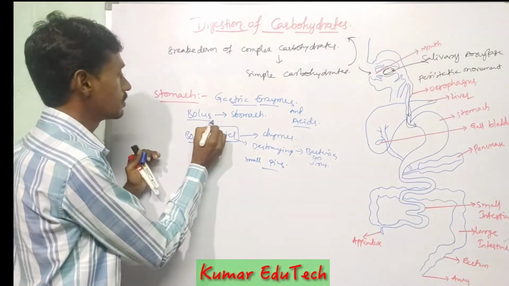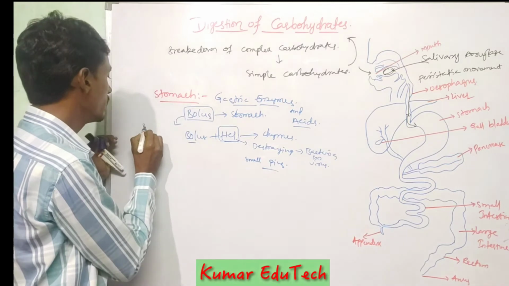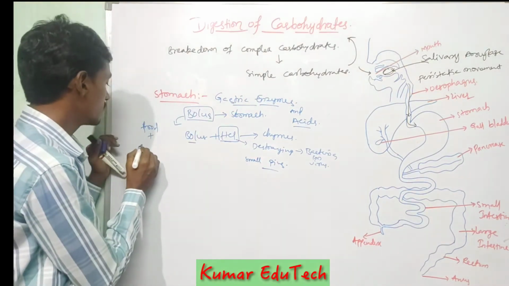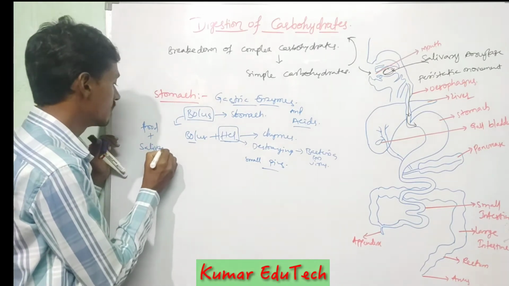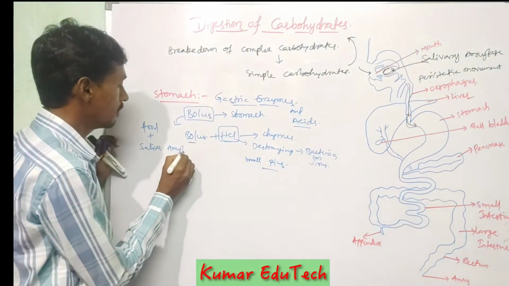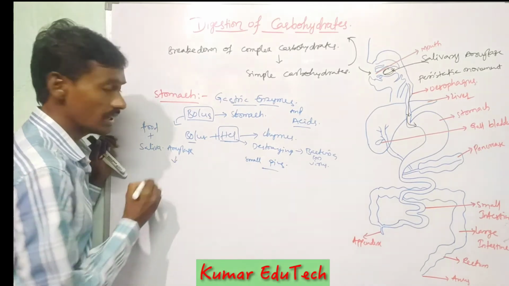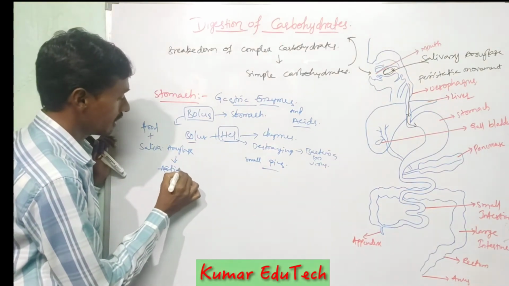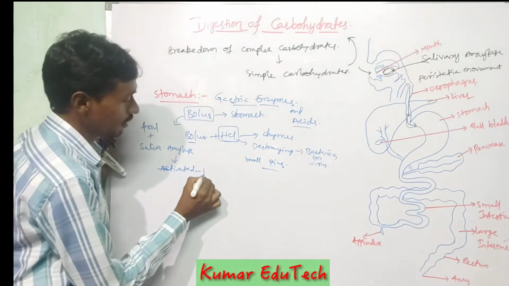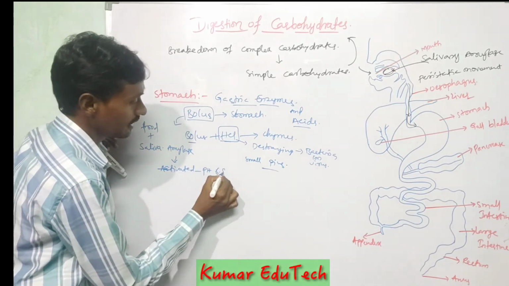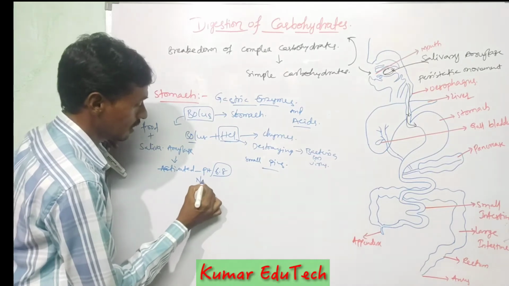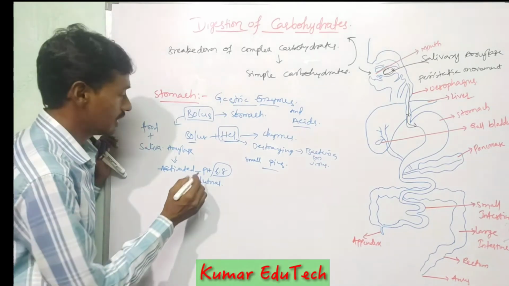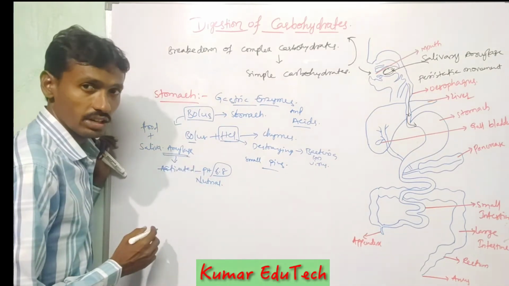So the bolus contains food materials plus saliva, and saliva means amylase. This amylase is active at pH 6.8, which is neutral. In neutral conditions, amylase is more active.